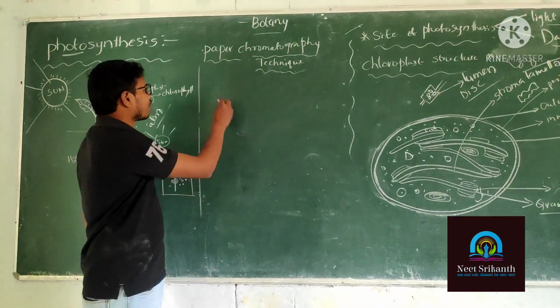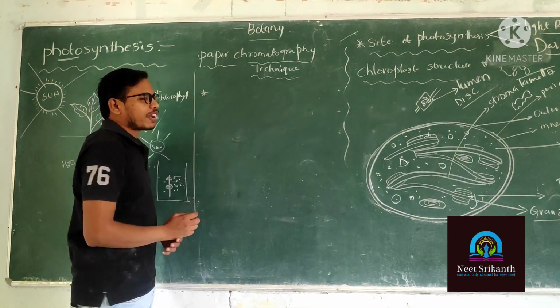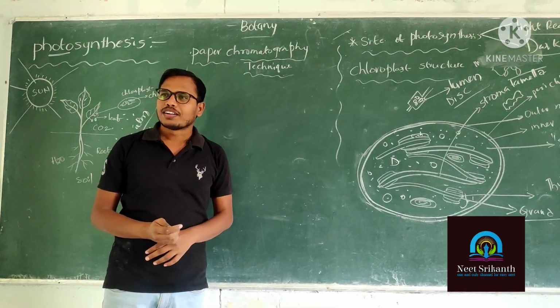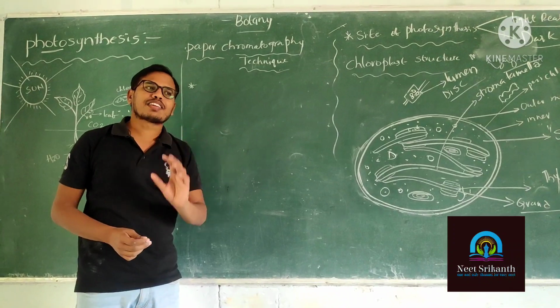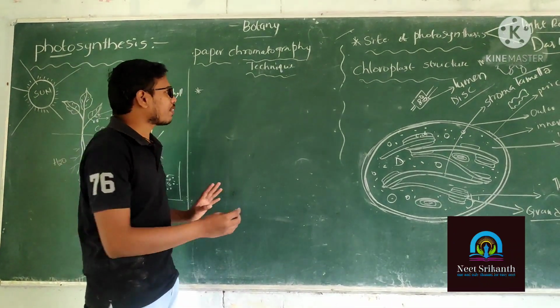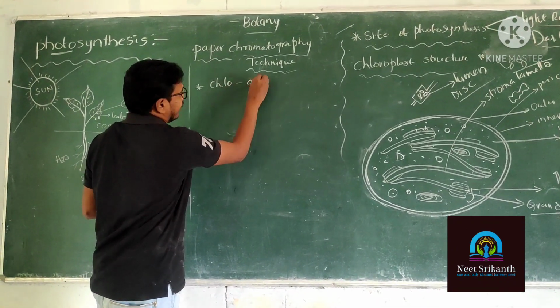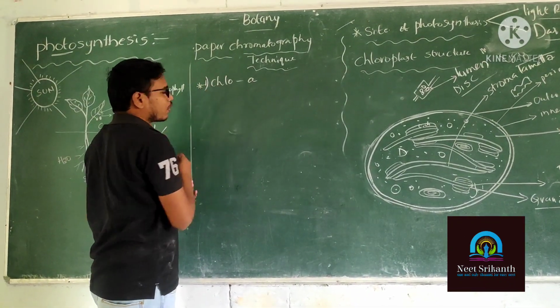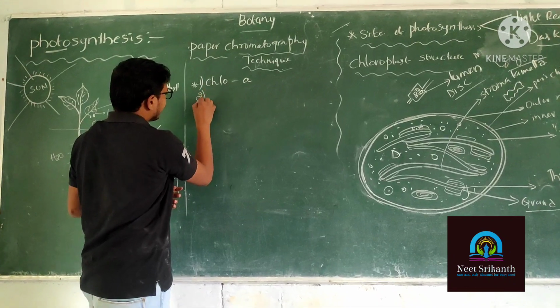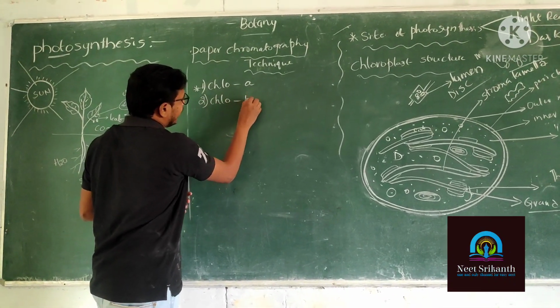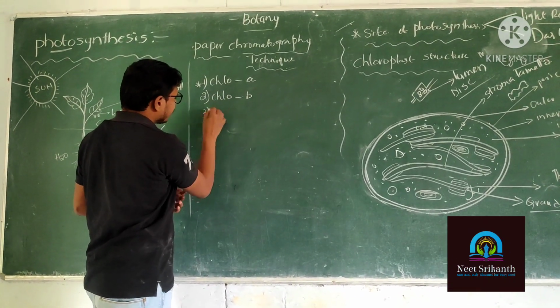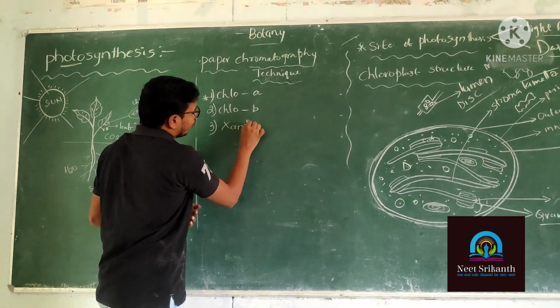In the paper chromatography technique, we are going to isolate the pigments. So how many pigments are there? First one is chlorophyll a. Next chlorophyll b. Third one xanthophylls.